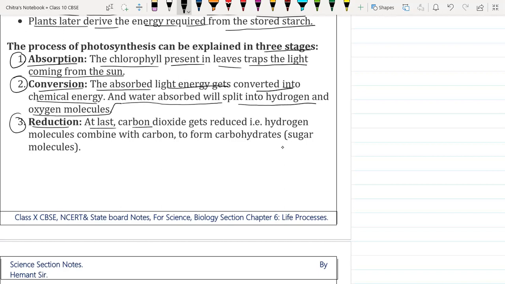Here the carbon dioxide gets reduced, that is, a hydrogen molecule combines with carbon to form carbohydrate. The hydrogen molecule is responsible, then the hydrocarbons and carbon dioxide combine in order to form the higher hydrocarbons called carbohydrates, like sugar molecules.